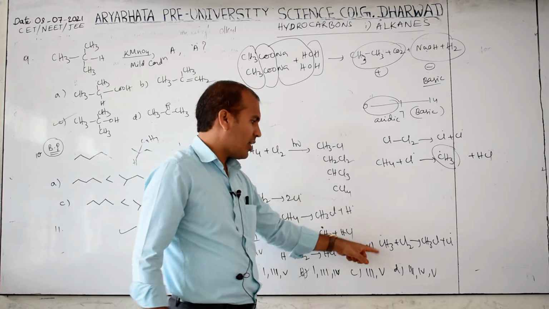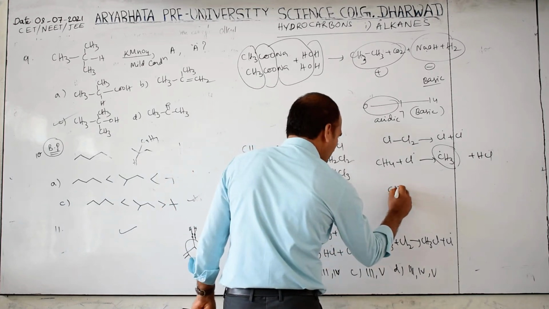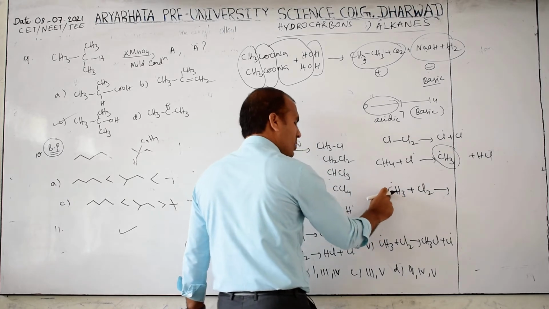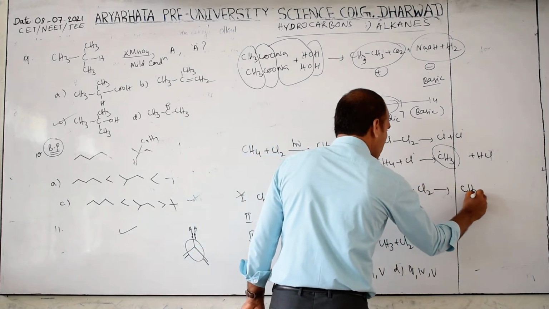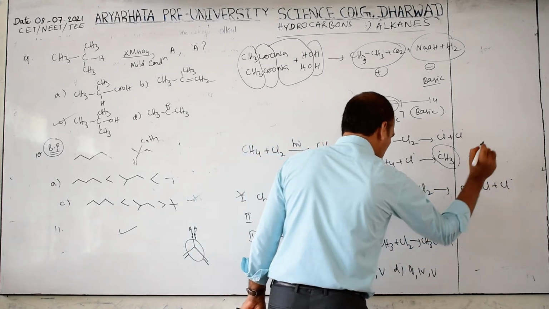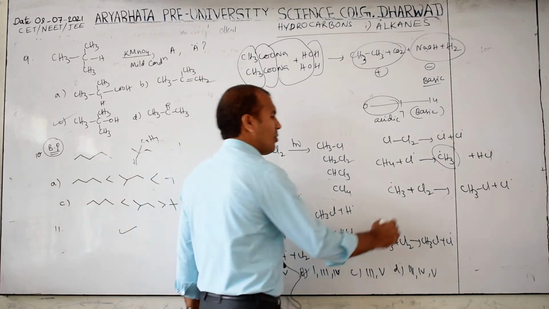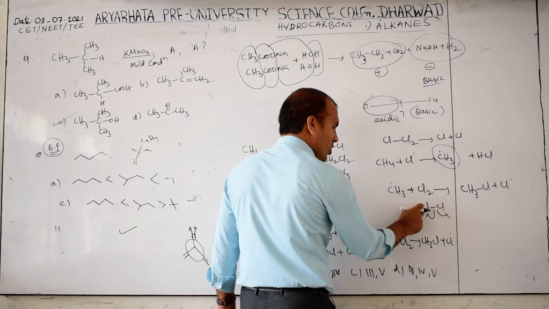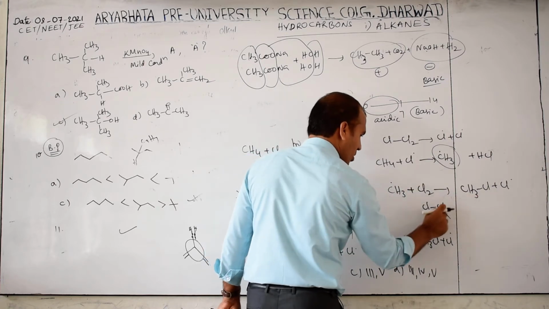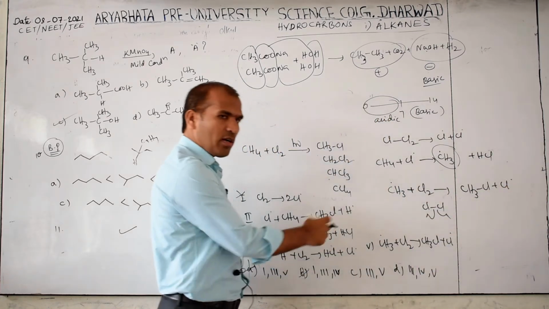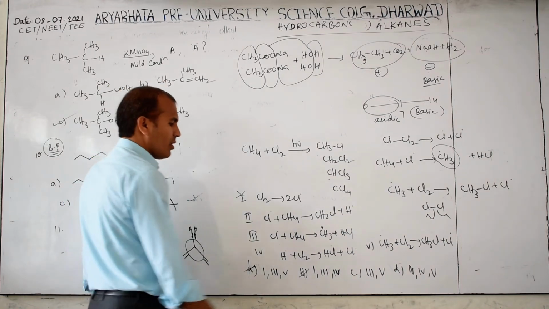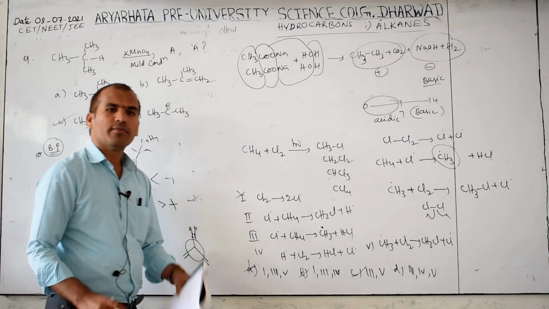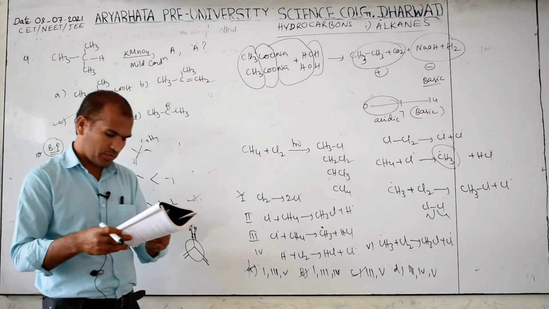Then you can check this one. CH3 dot, in the next step again Cl2. One dot here, and CH3Cl plus Cl dot will form, because it is actually formed like this: the Cl dot and this dot form this one, and the remaining is Cl dot. So is it formed or not? Formed. Then which is correct? This is correct. The third is correct and the fifth is correct. Next.